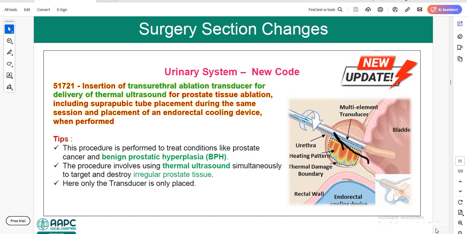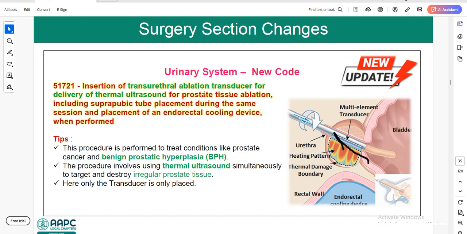We will use this code for insertion of a transurethral ablation transducer for delivery of thermal ultrasound for prostate tissue ablation, including suprapubic tube placement during the same session and placement of an endorectal cooling device when performed. Here the approach is transurethral, meaning through the urethra.